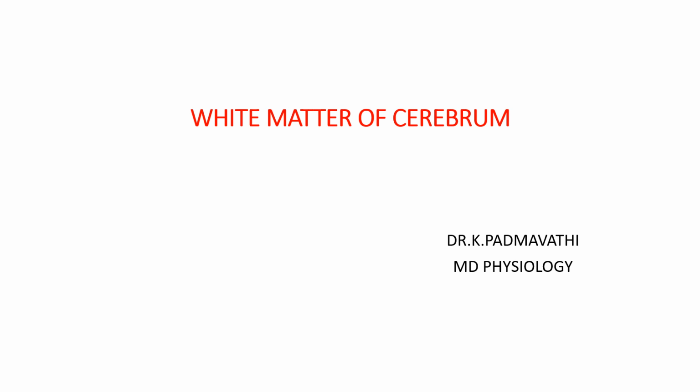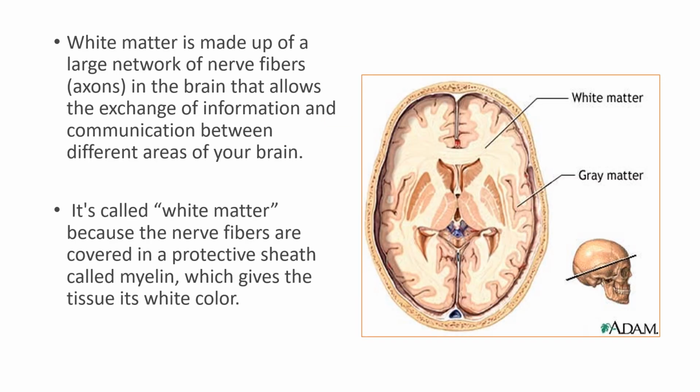Hi students, today the topic of discussion is white matter of cerebrum. What is this white matter? The white matter is made up of a large network of nerve fibers, that is their axons in the brain, that allows the exchange of information and communication between different areas of the brain.